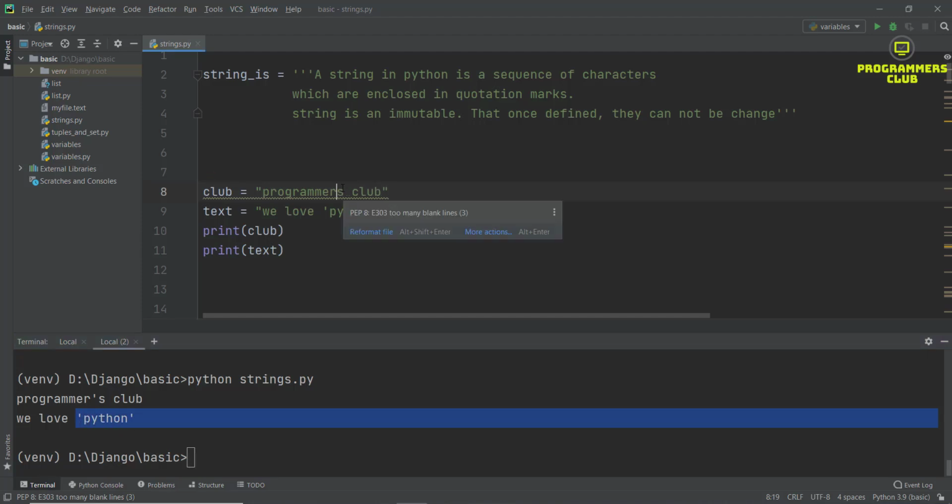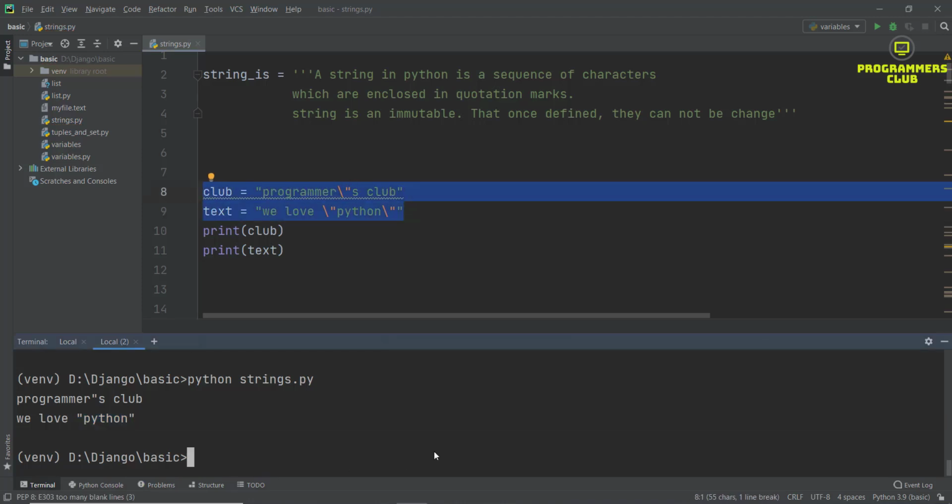But when I need a double quote here and also a double quote enclosing the word Python, then it gives an error once again. Then we can use a backslash, and here also I use a backslash. Now it's perfect, and I run it. Now we can see the double quote, and Python enclosed with double quotes.